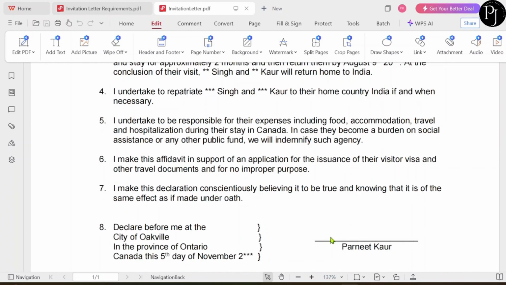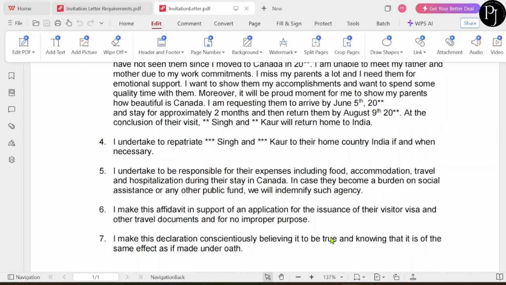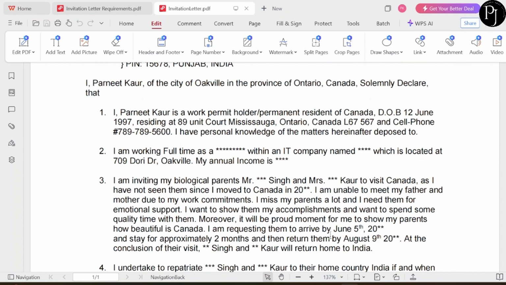But be careful if you're inviting your parents or grandparents on a super visa, you have to include another 2 points. The first is the policy number. You have to declare in the invitation letter that the visitor has coverage of $100,000. And another point that is mandatory as well is the family size. You have to mention in the invitation letter that I have a family size of this much, so that the officer could get an idea of how large your family is and how much your income is. This will make it clear whether you can support your parents or grandparents during their visit or not.